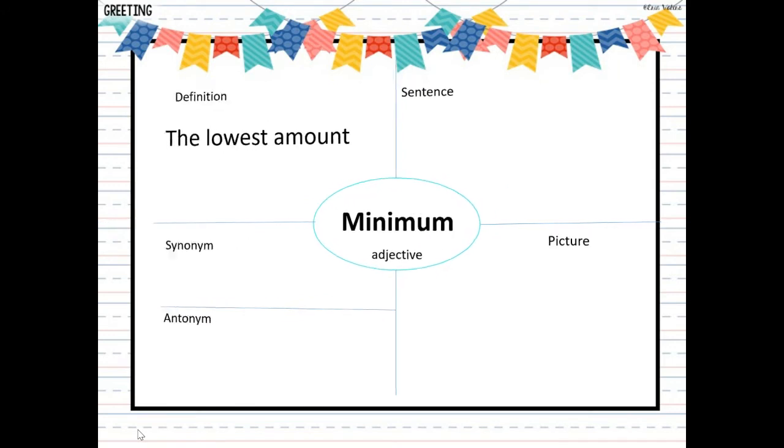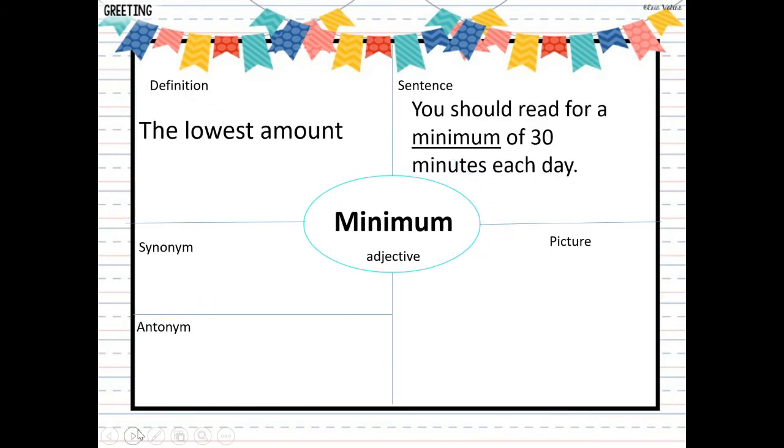And that leads us to our next word, minimum, which was lowest amount. You should read for a minimum of 30 minutes each day. Minimum of 30 minutes means no less than 30 minutes. So the lowest amount or minimum.